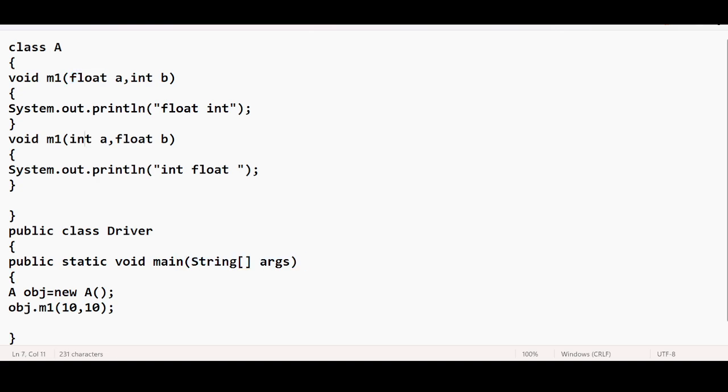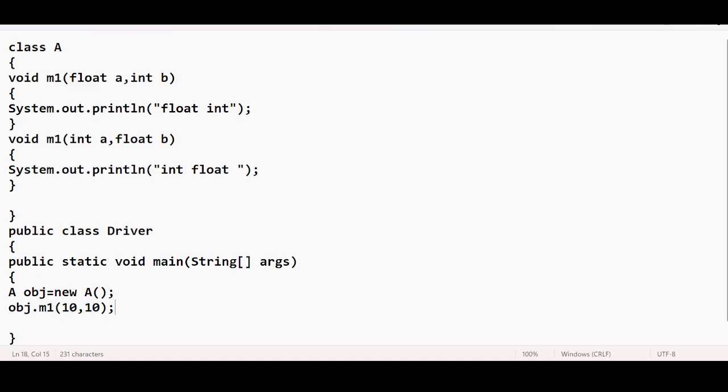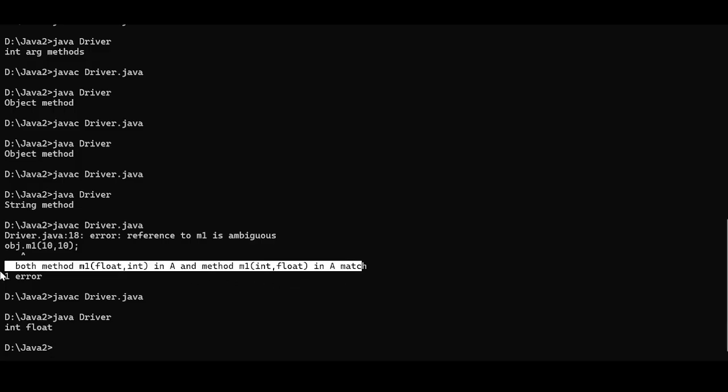One value is here, and the second value, because of the promotion, can be accepted. Likewise, the first value can be accepted here because of the promotion, and the second value can also be accepted here. Both methods are getting validated because of these input values. That's why we're getting this error: ambiguous. Reference to M1 is ambiguous. It says both method M1 float and M1 int are a match.